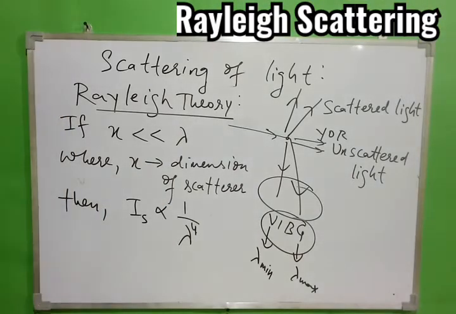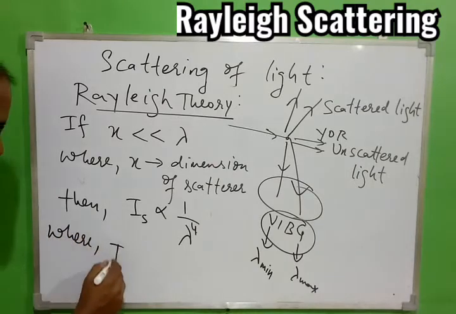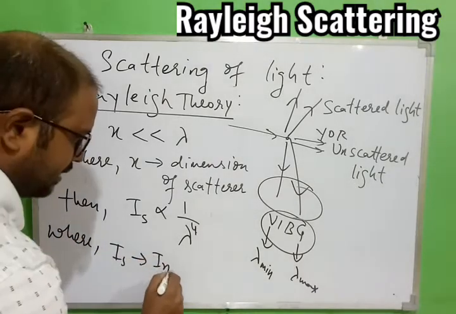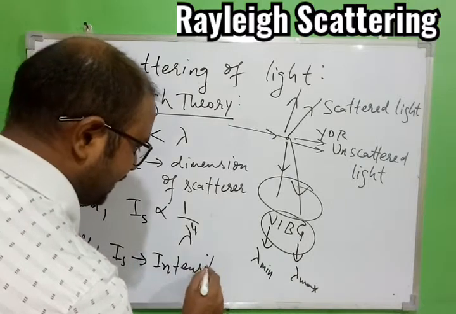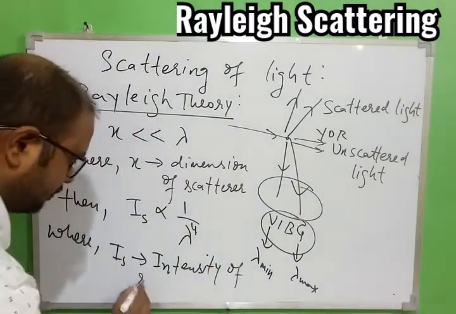So let's write down where IS is the intensity of scattered light.